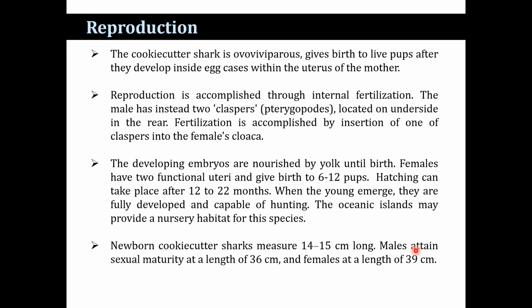Females have two functional uteri and give birth to 6 to 12 pups. Hatching can take place after 12 to 22 months. When the young emerge, they are fully developed and capable of hunting. Oceanic islands may provide a nursery habitat for this species. Newborn cookie cutter sharks measure 14 to 15 centimeters long. Males attain sexual maturity at a length of 36 centimeters and females at a length of 39 centimeters.